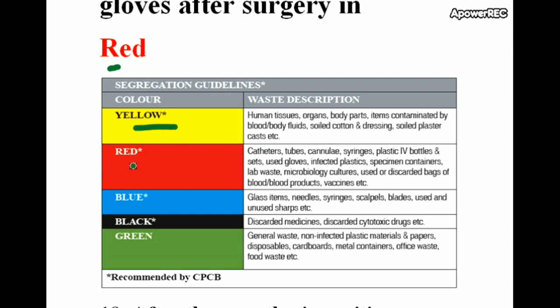The red bin is used for catheters, tubes, cannulas, syringes, plastic IV bottles and sets, used gloves, infected plastics, specimen containers, lab waste, microbiology cultures, used or discarded bags of blood or blood products, and vaccines.